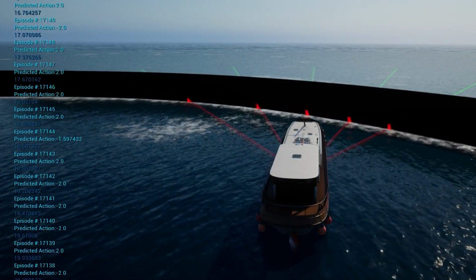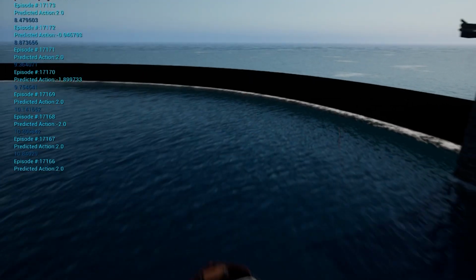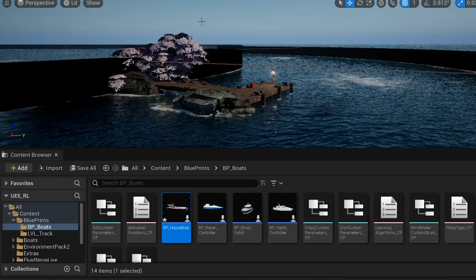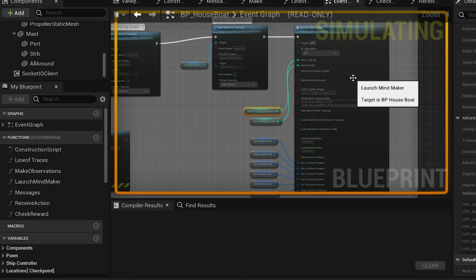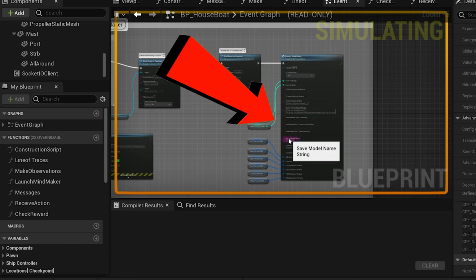So now let's walk through the Unreal Engine blueprint implementation. We're going to switch gears here and move over to Unreal Engine blueprints. There are really two significant components to MindMaker. One is a blueprints plugin, which you can see on the screen here.